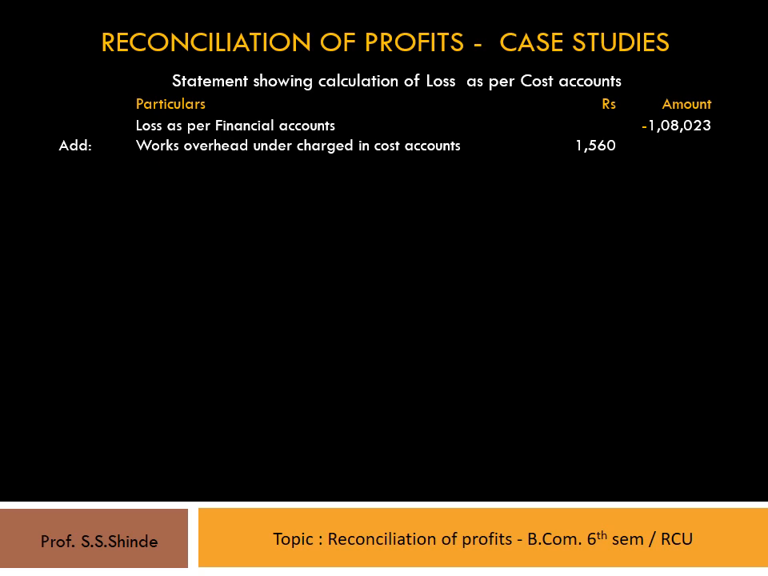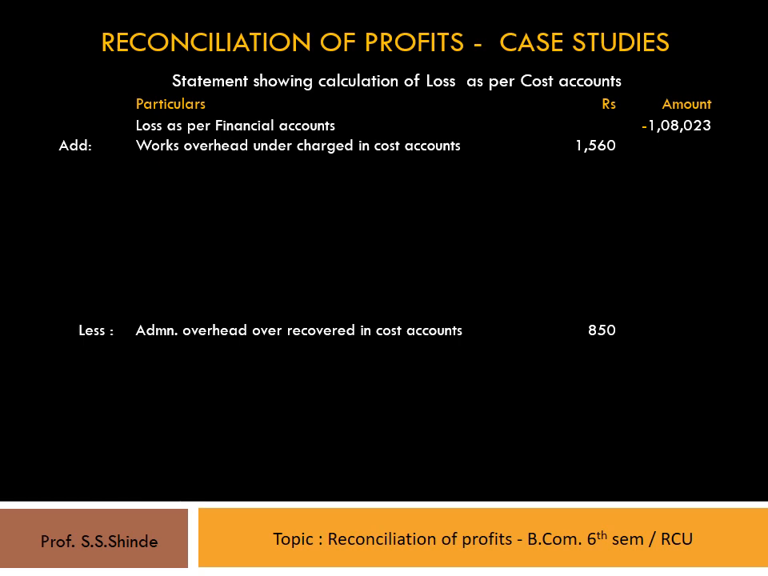The next transaction is administration overhead over recovered in cost accounts rupees 850. This leads to more profit in financial accounts and less profit in cost accounts. Therefore, the amount should be deducted from financial account profit. So, it is shown under the less items as administration overhead over recovered in cost accounts 850 rupees in the inner column.